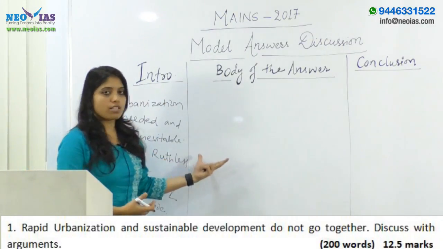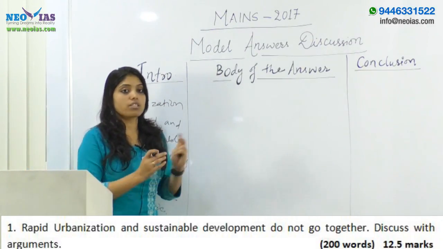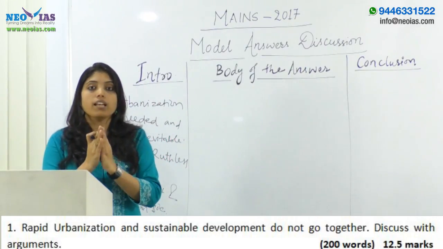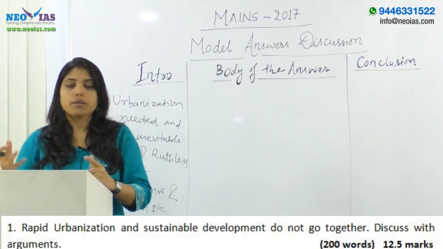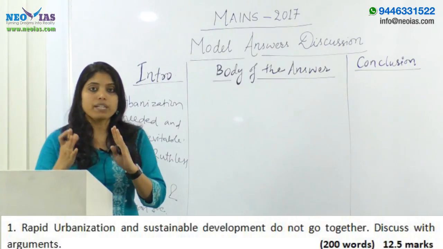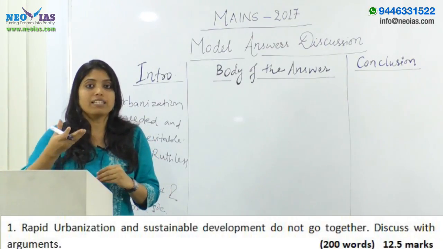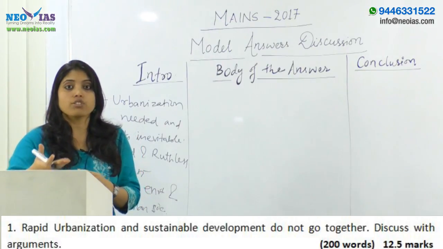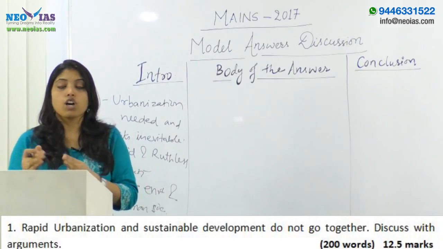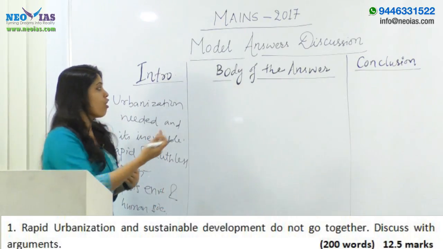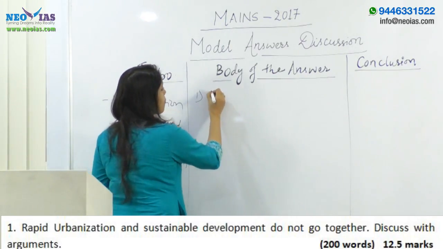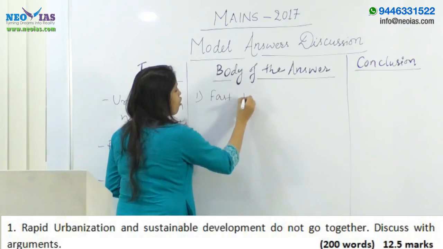Coming to the second part, the body of the answer, here you have to write the main arguments for the question. You have to validate your points and substantiate your argument that they don't go together. So the first argument you can make in this direction is the fast depletion of resources.